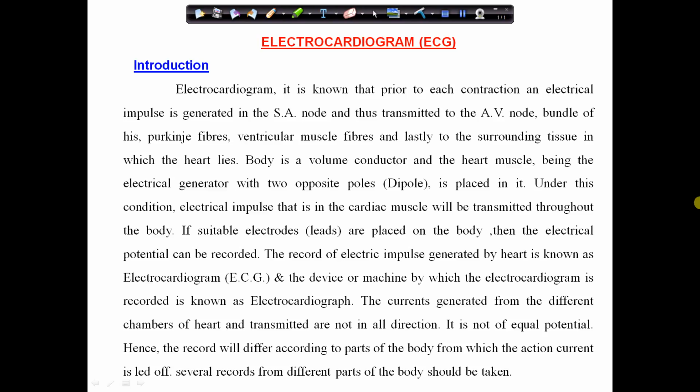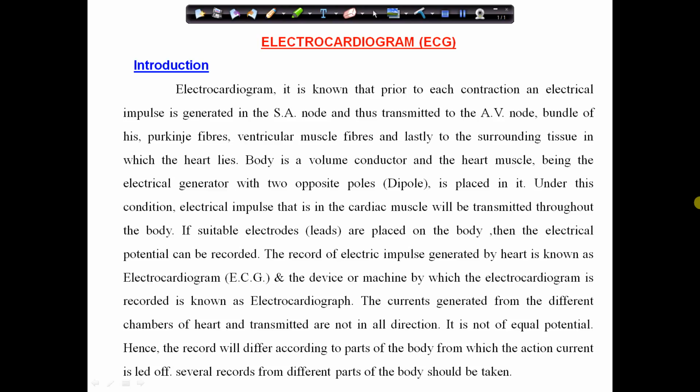So in this topic of electrocardiogram, it should be very clear the terminology of this chapter. The one is electrocardiography, the other one is electrocardiograph, and the last one is electrocardiogram. What are these? Let us discuss one by one.